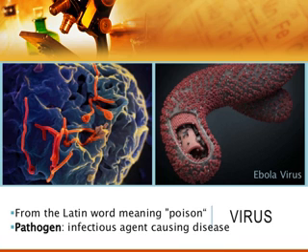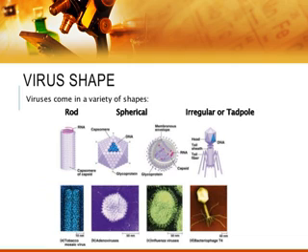Now the word virus comes from a Latin word, and its meaning is poison. Viruses are pathogens, infectious agents causing different types of diseases in different organisms. They also cause different diseases in humans, animals and plants. Now let's see the virus shape. Viruses come in a variety of shapes, meaning some viruses are rod-like, some are spherical, some are irregular, or some are tadpole-like. Okay, look at these pictures, they are different shapes of viruses.